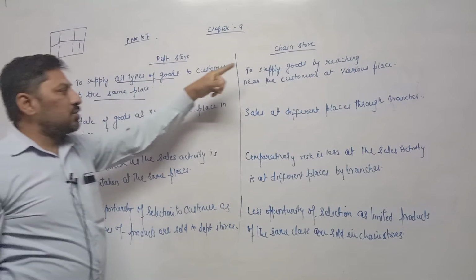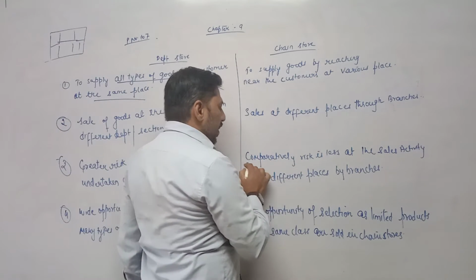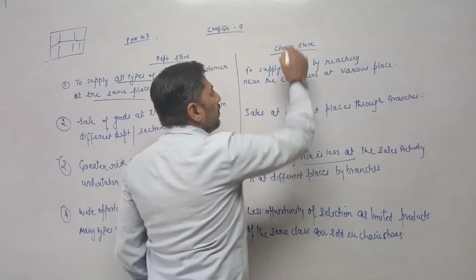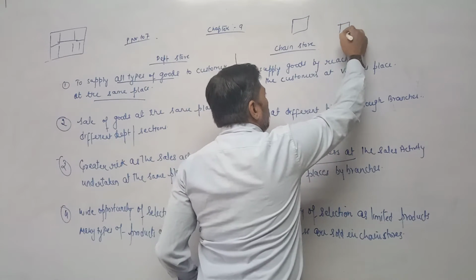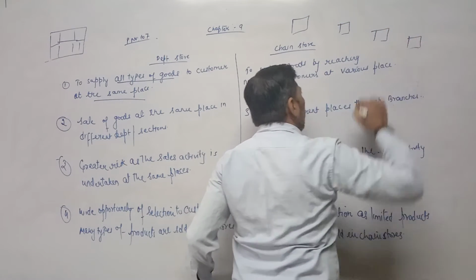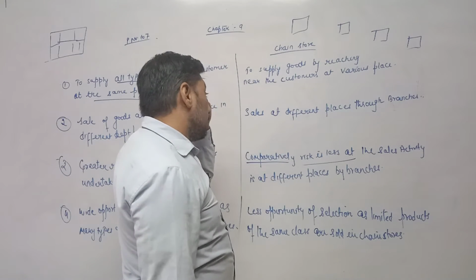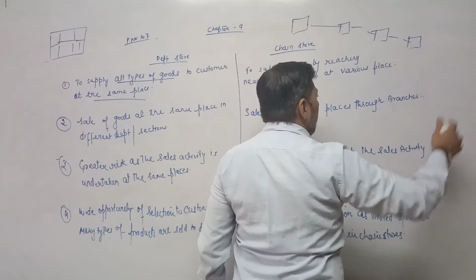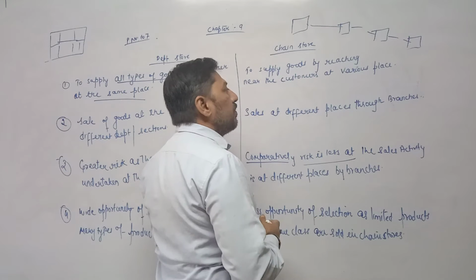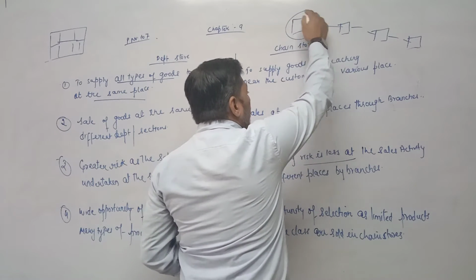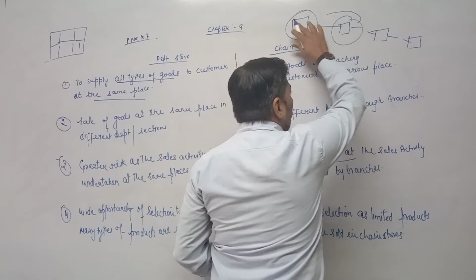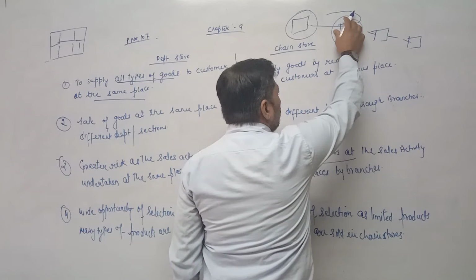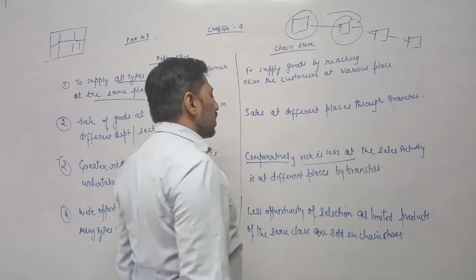But so far as a chain store is concerned, here comparatively, means as compared to departmental store, risk of loss is less. Reason, suppose there are 3 or 4 shops of mobile, same company, in Surendranagar. So they have made a chain. They have established different shops at different areas in order to reach nearest to the consumer. So if this shop is in profit and this shop is in loss, they can compensate because they are selling same product of the same company. That's why they can compensate the loss of one shop with the profit of other shop or other business unit.